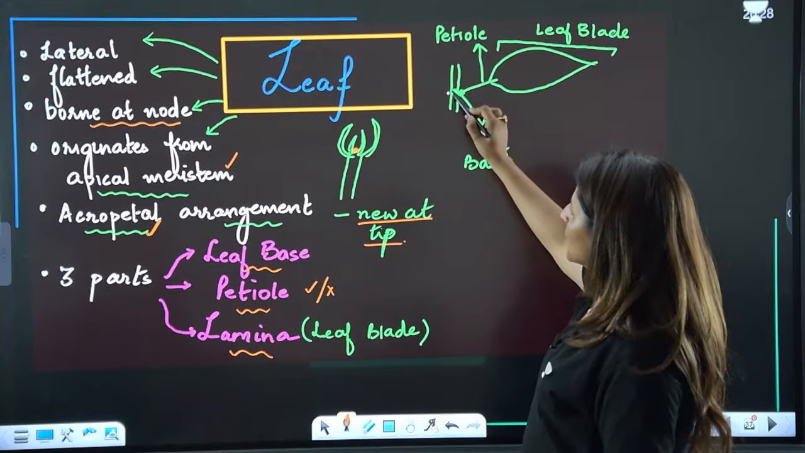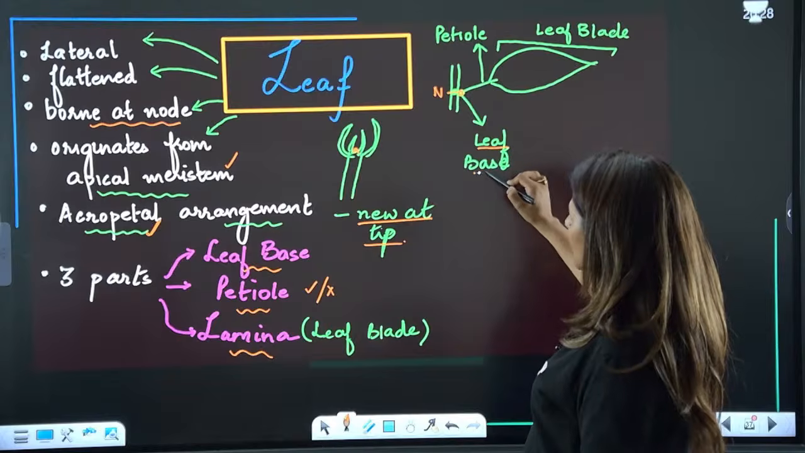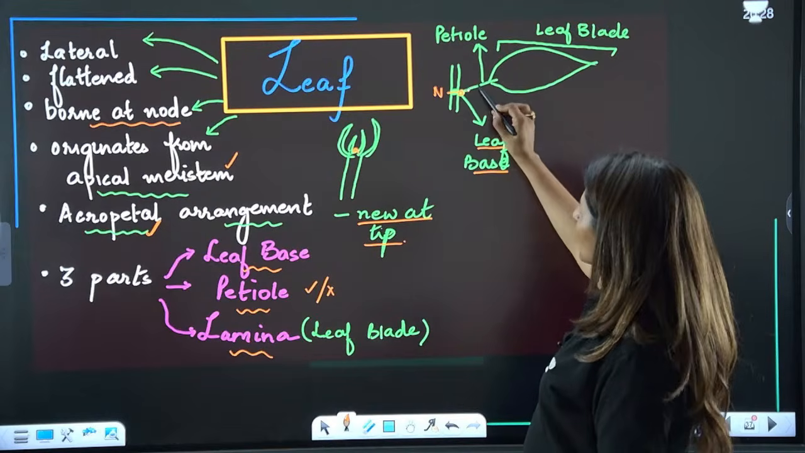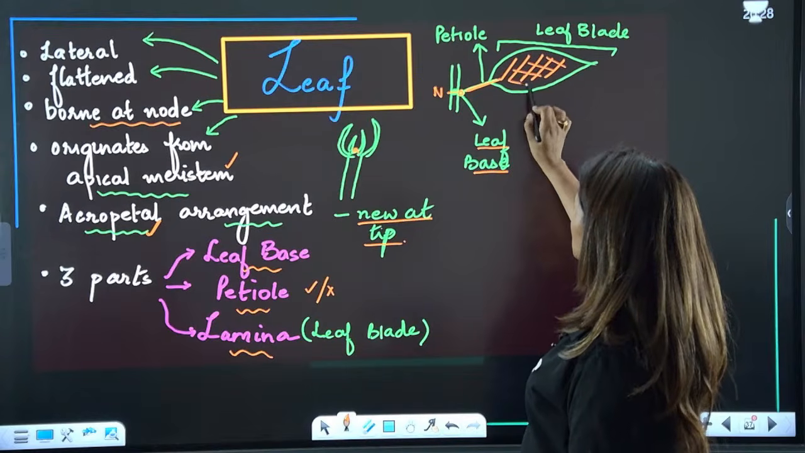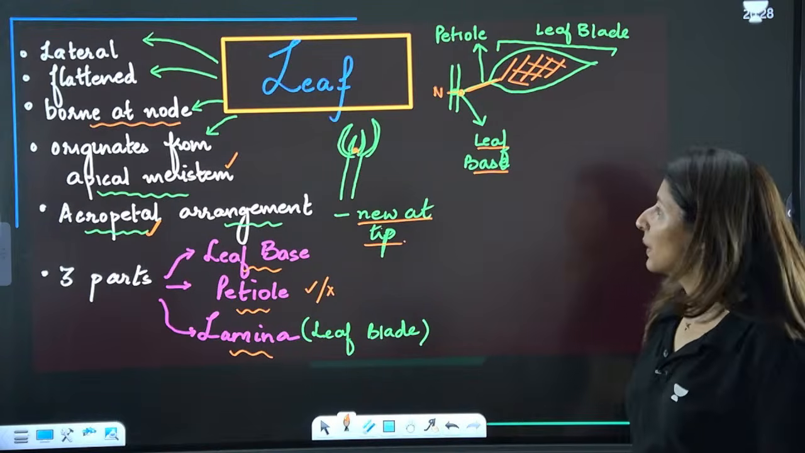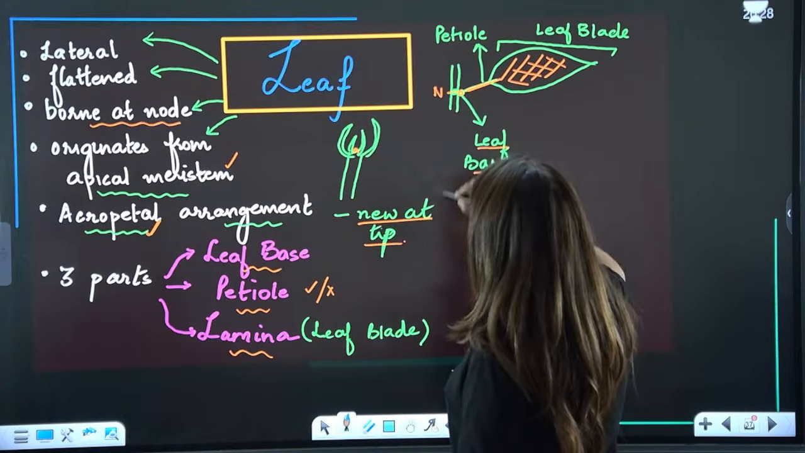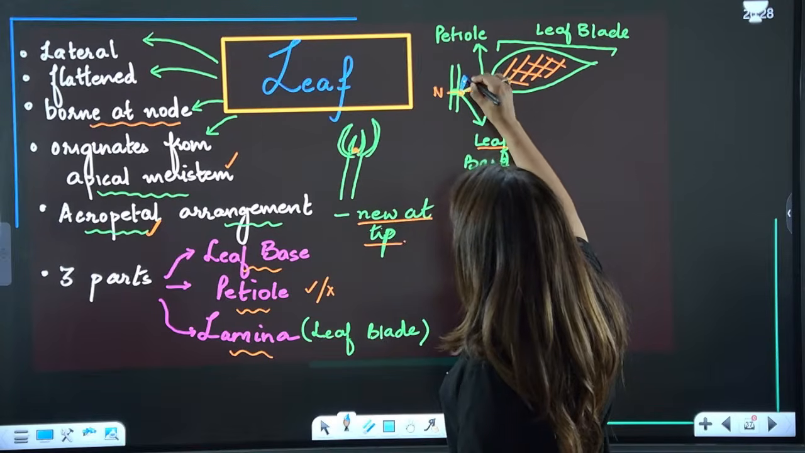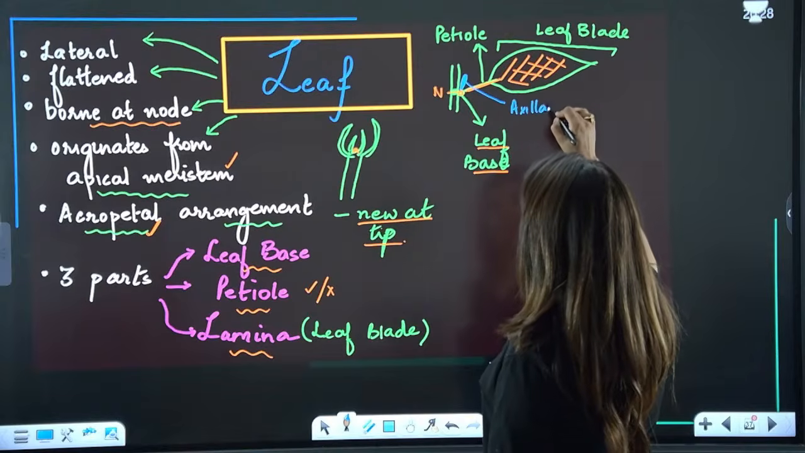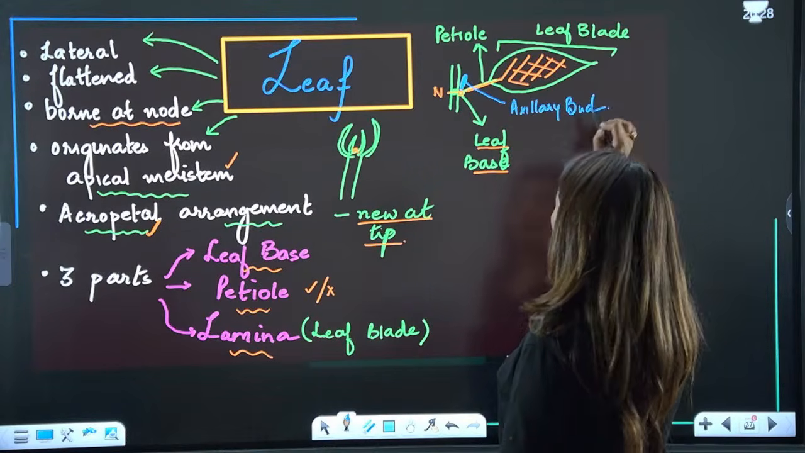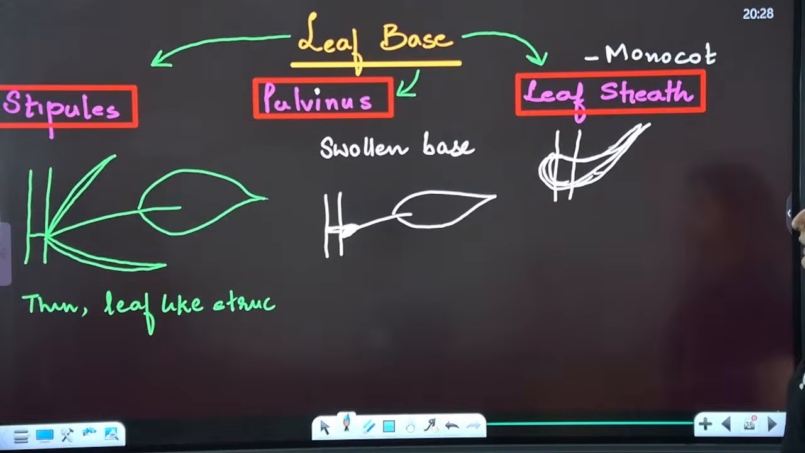Is that clear? Now see, this is the node from where the leaf is arising. This is the point of attachment, which is known as leaf base, right? This stalk of the leaf is known as petiole, and this broad exposed surface is called lamina or the leaf blade. Now remember, this area is called axil. There is always a bud at the base of the leaf, which is called axillary bud. Are these points clear? Always a bud at the axil of leaf, hence it is called axillary bud.